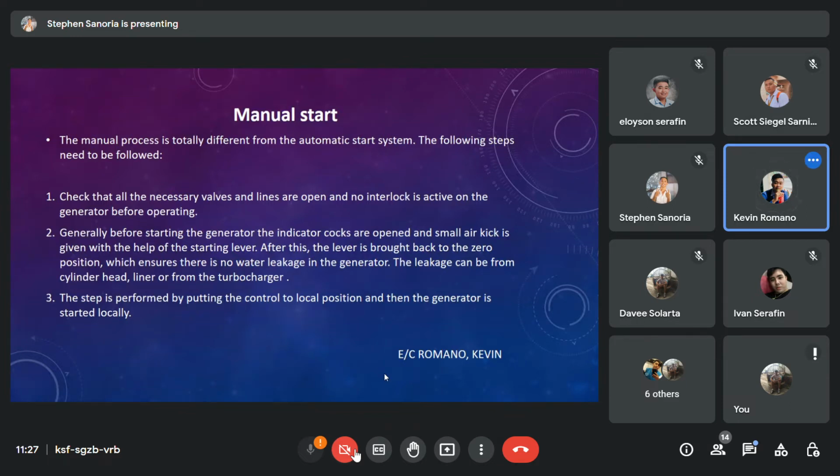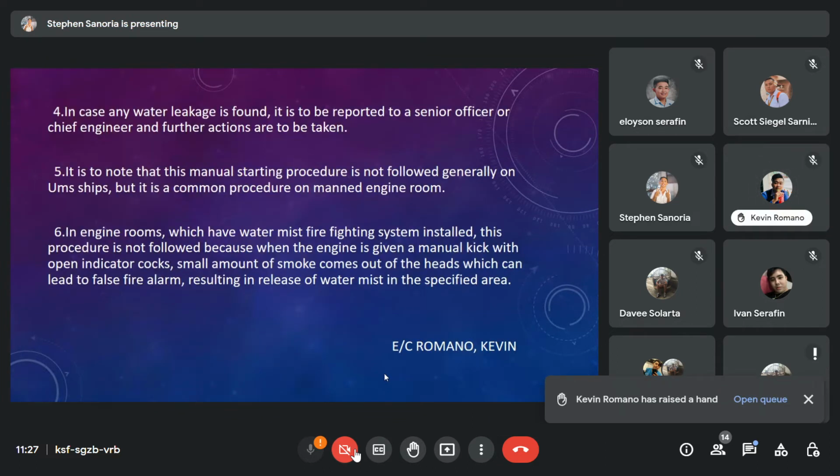Third, the step is performed by putting the control to local position and the generator is started locally. 4. In case any water leakage is found, it is to be reported to the senior officer or the chief engineer and further actions are to be taken. 5. It is to note that this manual starting procedure is not followed generally on UMS ships, but it is common procedure on manned engine room.